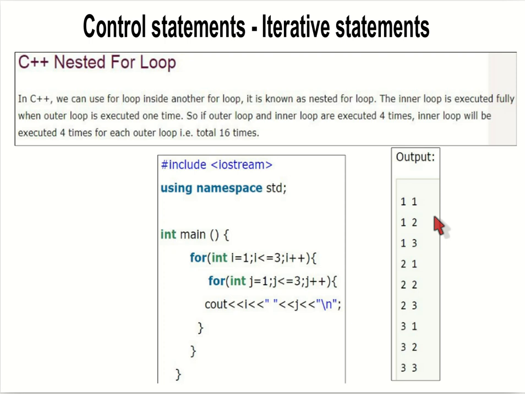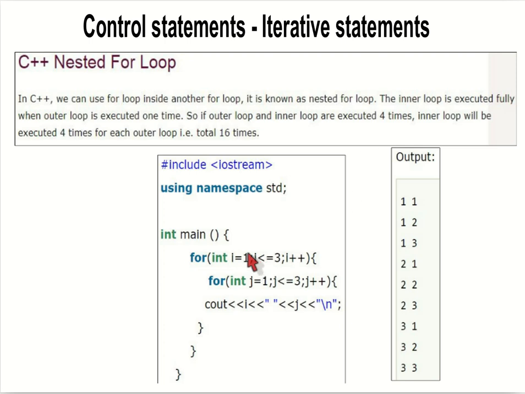So as in the case of nested while loop, we have the nested for loop also. It is the same thing that we have seen earlier, implemented using the for loop. It will produce output like this. for (int i = 1; i <= 3; i++), for (j = 1; j <= 3; j++), cout i j. It will produce the same output as the while loop. So the execution also goes like that.